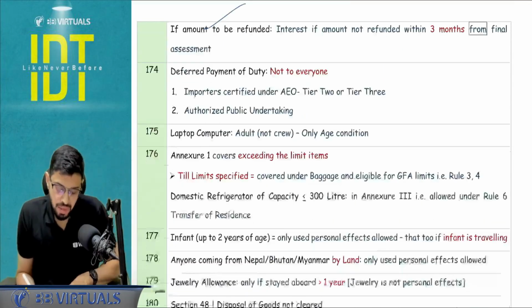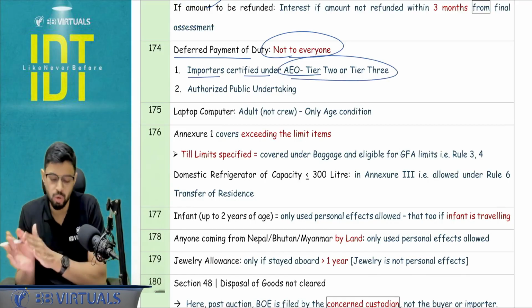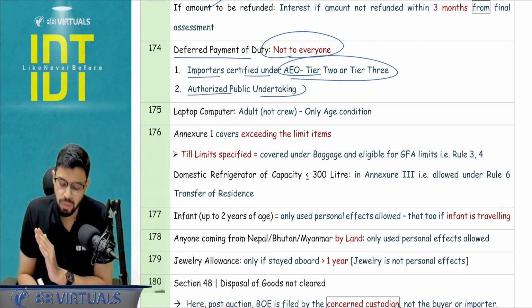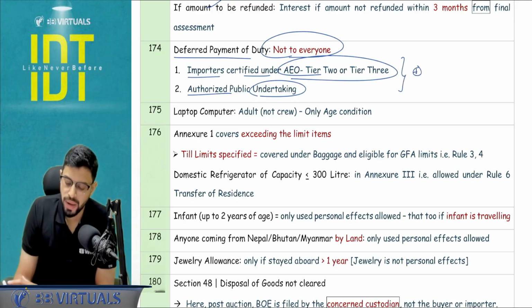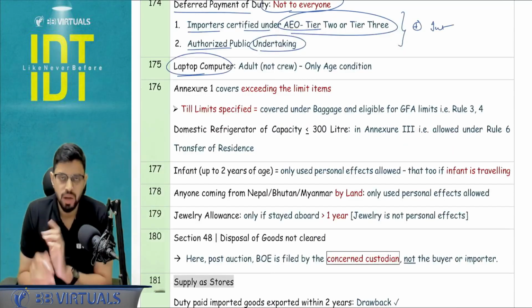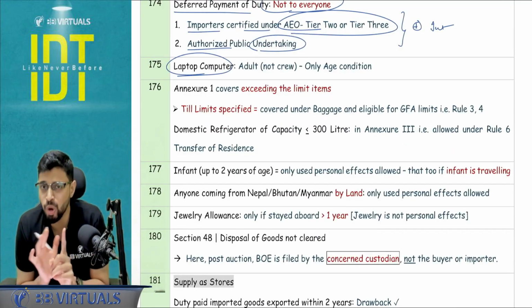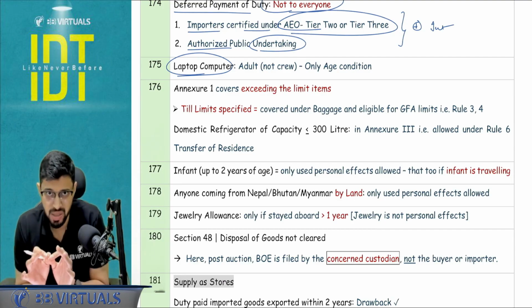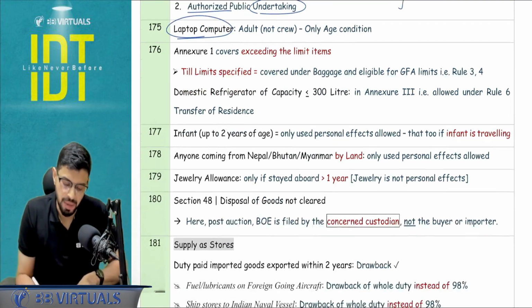Amount refund is done. Deferred payment duty, it is not for everyone. It is applicable for importers certified under authorized economic operator tier 2, tier 3 program or authorized public undertaking. If you are able to remember one more thing, that they should be approved by the International Directorate of Customs. Okay. Laptop computer, one laptop computer is allowed duty free to every adult, but not a crew member. Only age condition is there. It can be a person of the foreign origin. I don't care. Only age condition is applicable.